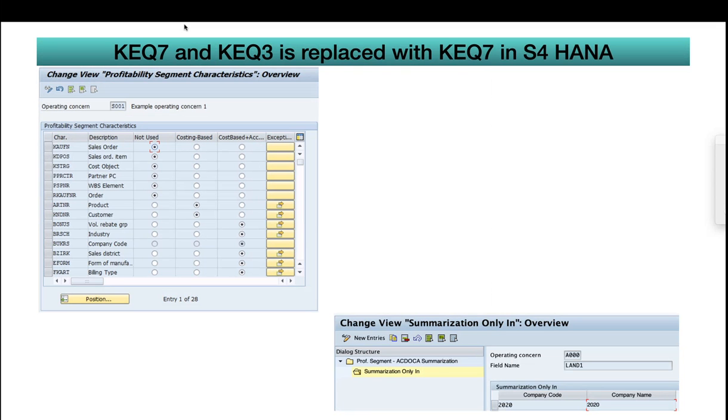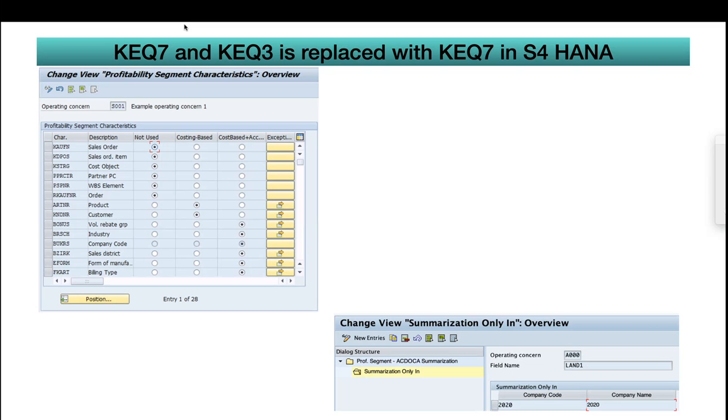People who have worked in COPA might have seen many incidents created by the business: my KE report is very slow. Why? What's going on? It is taking 30 minutes, 45 minutes, 1 hour, and it's going to dump after 2 hours. Constantly, people will get this type of incident when you work in costing-based COPA. In order to fix those issues, normally there is a functionality called summarization. So you can do summarization.